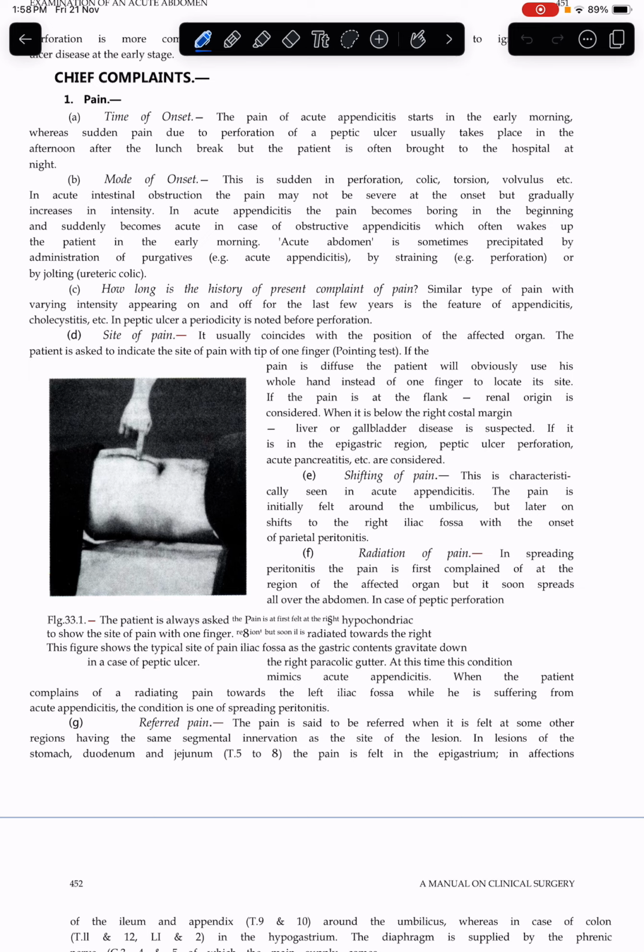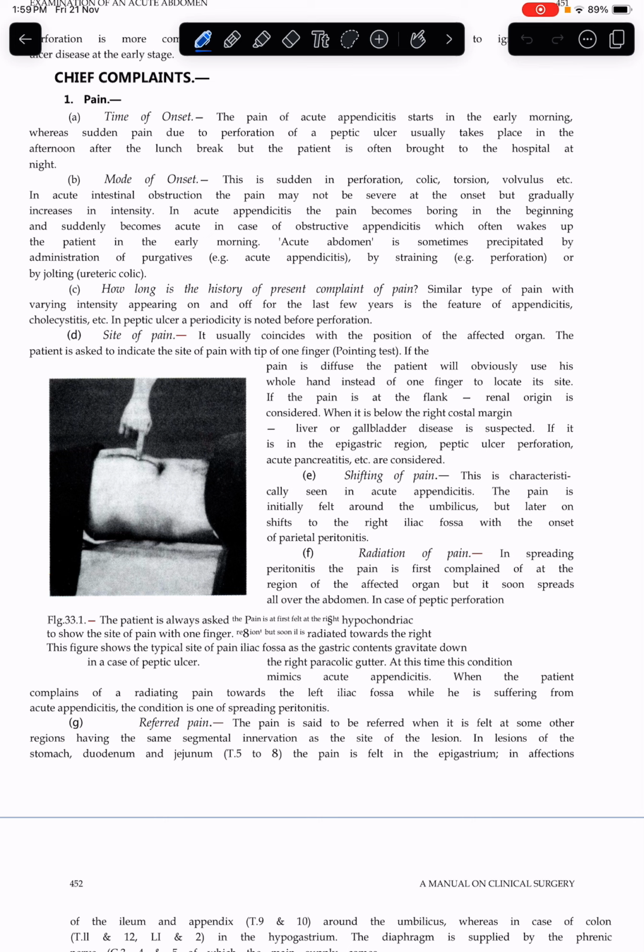How long is the history of presenting complaint of the pain? Similar type of pain with varying intensity appearing on and off for the last few years is a feature of appendicitis, cholecystitis, etc. In peptic ulcer, periodicity is noted before perforation.